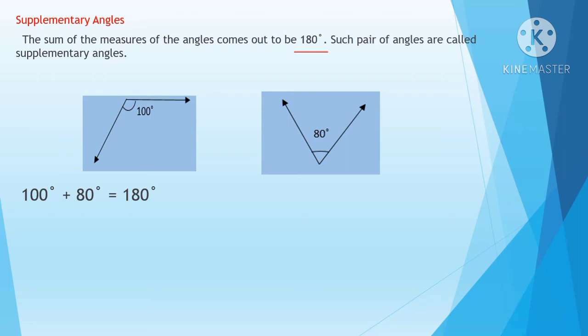180 means it's a supplementary angle. So this is a supplementary angle. This is how you will find out. If you are not getting 180 degree, then we can say these angles are not supplementary.